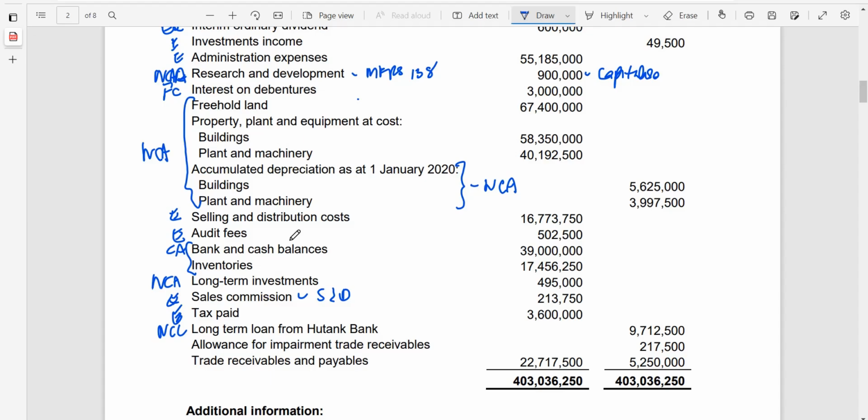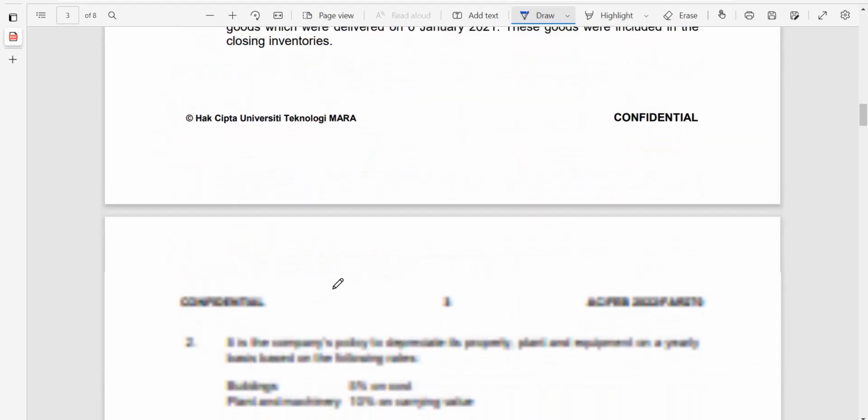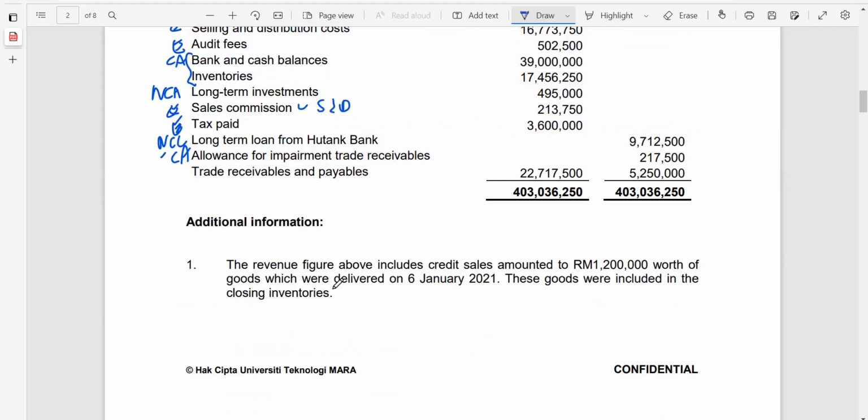Allowance for impairment of trade receivable: you are not informed whether this is at the end of the year, but this is a negative current asset related to trade receivable. So you may have to check if you have any information on that trade receivable. If you have none, this is normally assumed to be at the end of the year unless there are any adjustments.